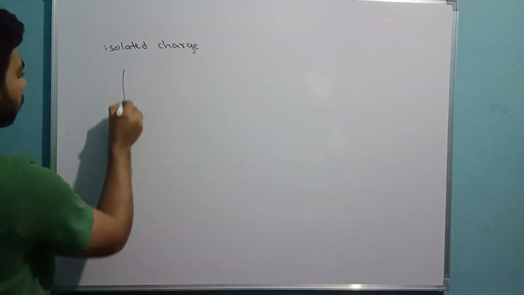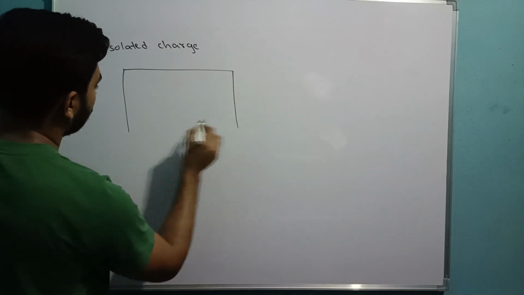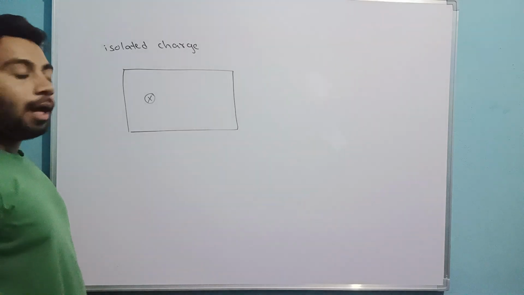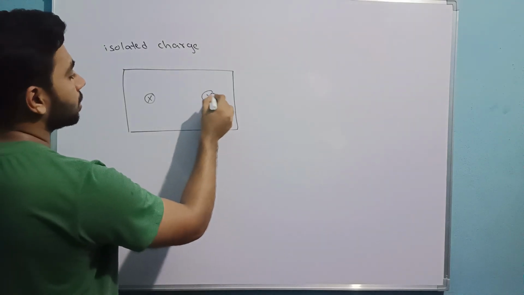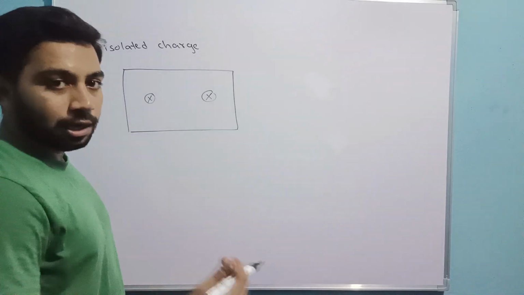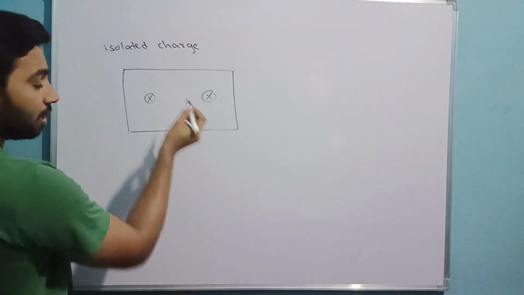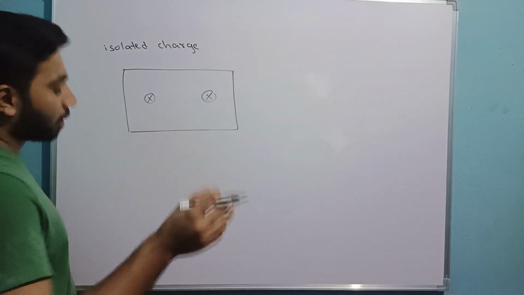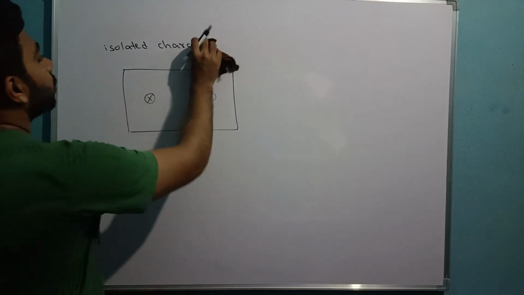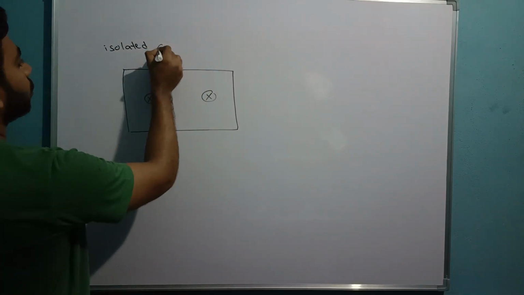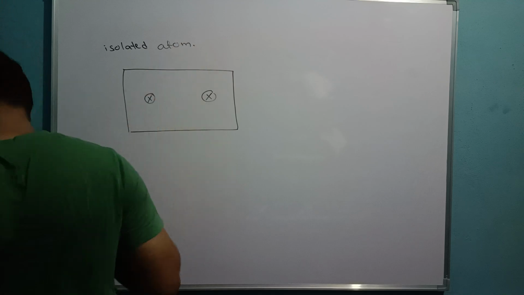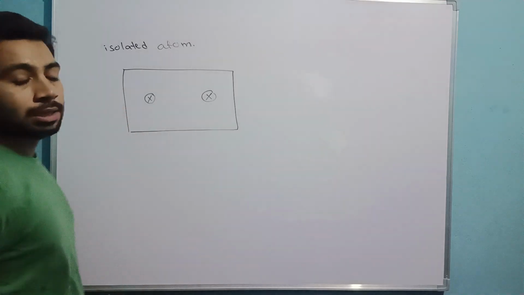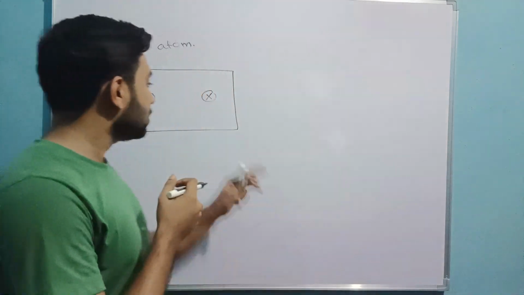Let us say an isolated charge is x, and one more isolated charge here x, which is at a little more distance. Now, sorry, not a charge, take an isolated atom. Don't take a charge. Then you will understand very clearly. It is one atom, and it is one atom.